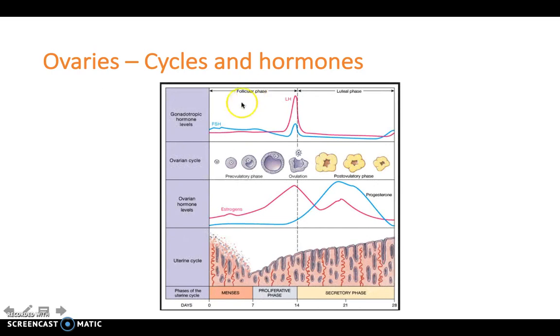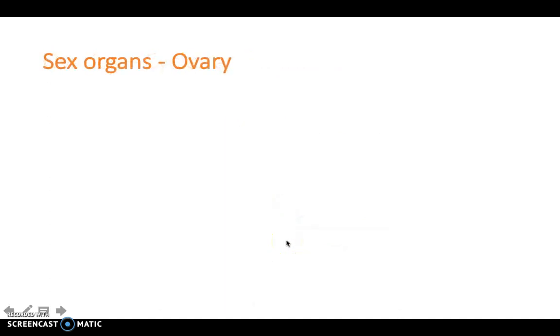So the two cycles to be aware of are the ovarian cycle and the uterine cycle. The uterine cycle characterizes a breakdown of the uterine wall and then the regrowth of the uterine wall because of hormones such as estrogen, progesterone, LH and FSH. Likewise, the ovarian cycle, what we've just looked at in that previous diagram, is really important. For example, that surge of LH in the middle is what causes that ovulation to occur. So linking in the hormones to these cycles is what's really important about the ovaries.